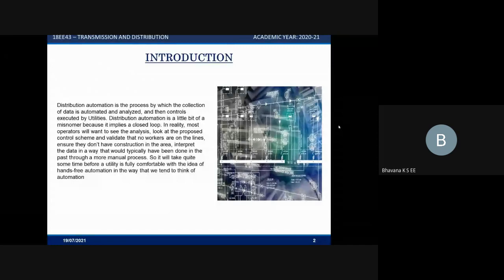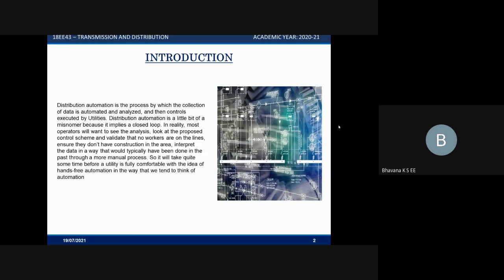Distribution automation is the process by which the collection of data is automated and analyzed and then controls executed by utilities. The electrical power distribution system plays an important role in delivering electricity to consumers. Electrical power utilities are extensively adopting computer-aided monitoring, control and management of electric power distribution systems to provide many improvements in consumer services.